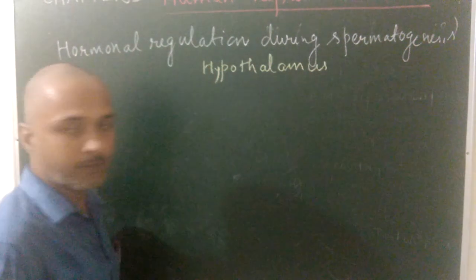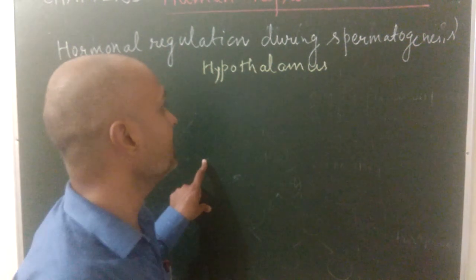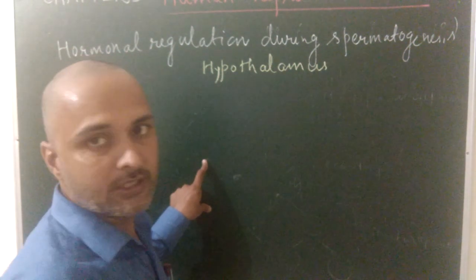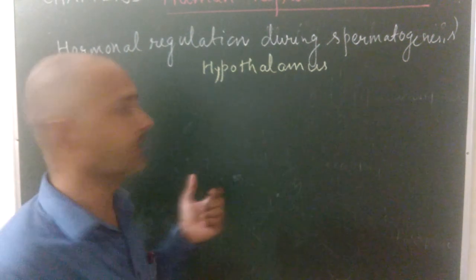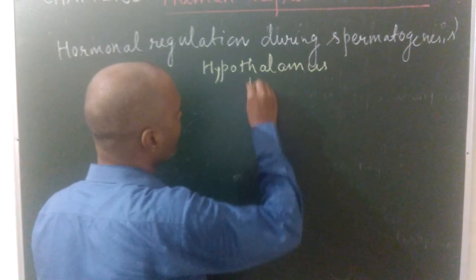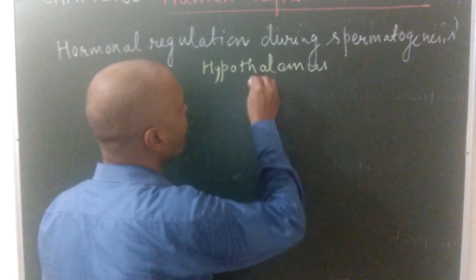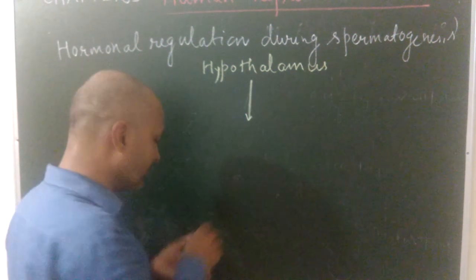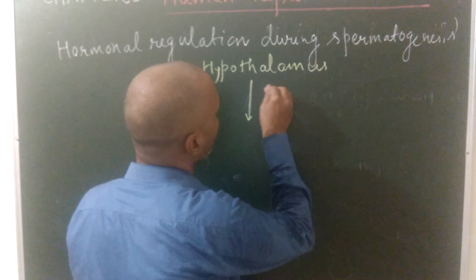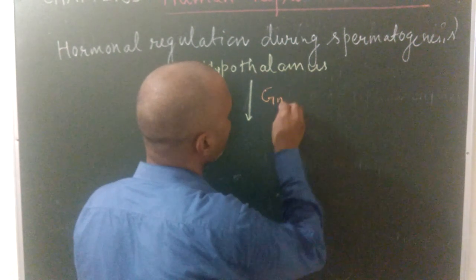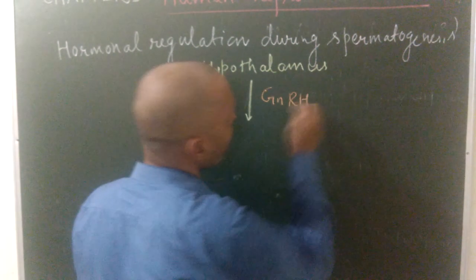Both hypothalamus and pituitary gland are present in the brain region, and both are examples of endocrine glands. So hypothalamus secretes a hormone known as GnRH, gonadotropin releasing hormone.